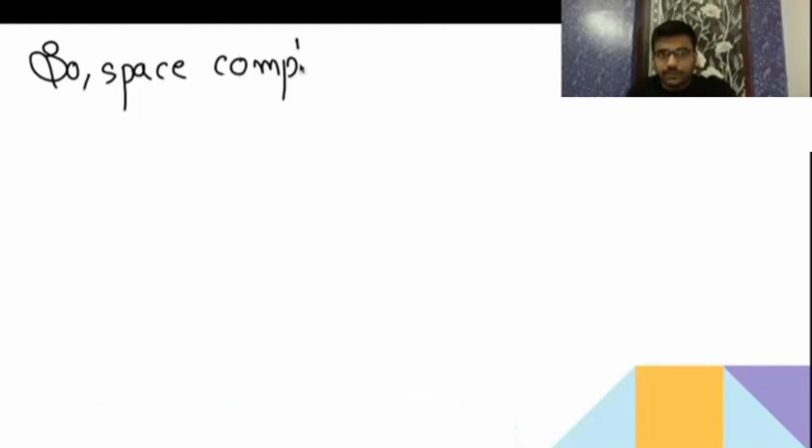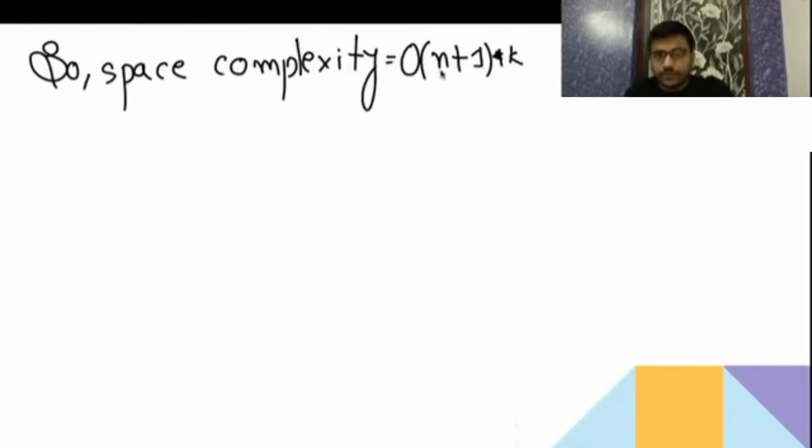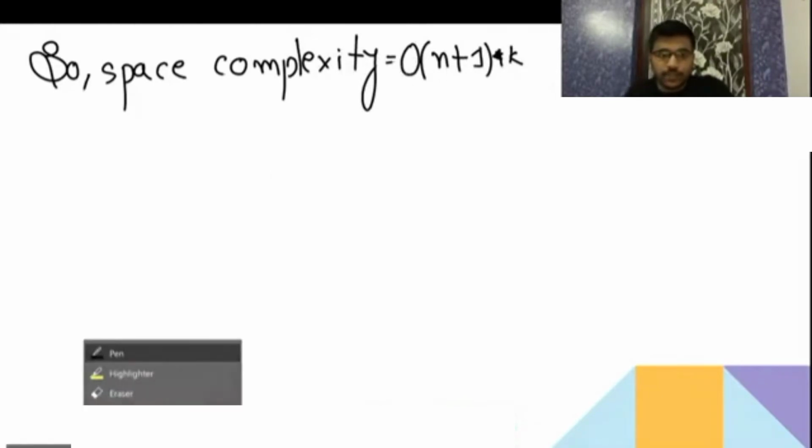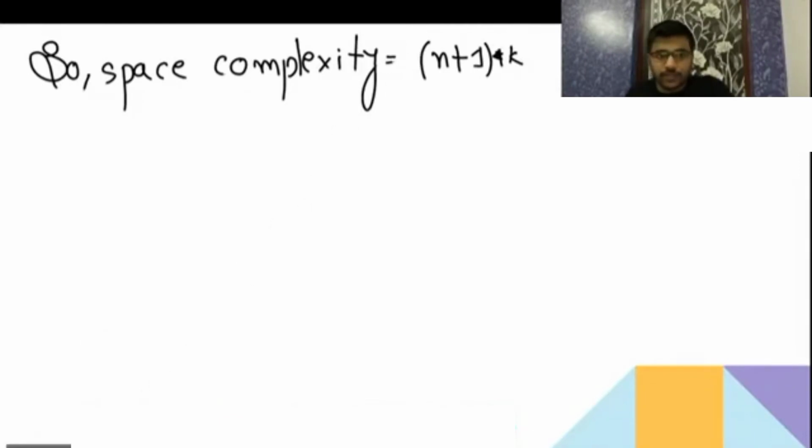So space complexity is going to be big O of n plus 1 into k, that is going to be nk plus 1. Give a note.